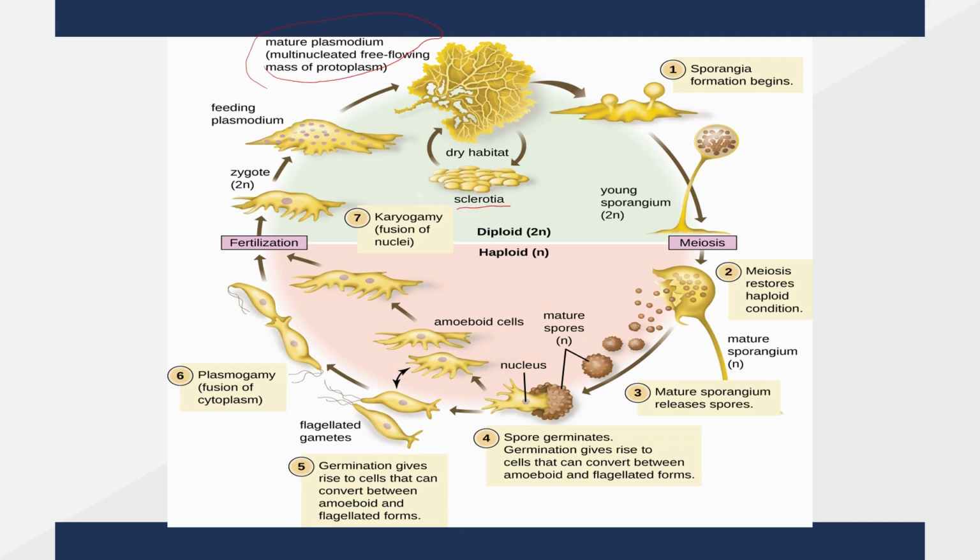When spore formation takes place, the sporangium undergoes meiosis in order to restore the haploid condition. The haploid spores will germinate and form amoeboid cells, or they may make flagellated gametes. In either case, the fusion of two amoeboid cells or two gametes will produce a zygote, the diploid structure, which will again start making the feeding plasmodium.